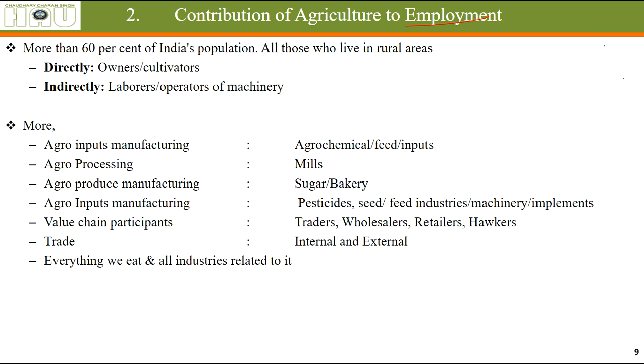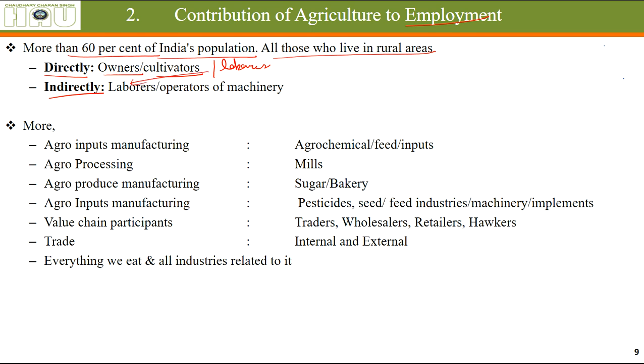As you can see, more than 60% of India's population, and most of the people who are living in rural areas, are either directly or indirectly dependent on agriculture. A rural economy moves around agriculture. Some are directly engaged with it, some are owners, or cultivators who have leased in the land, some are laborers who are working on the land of different people.